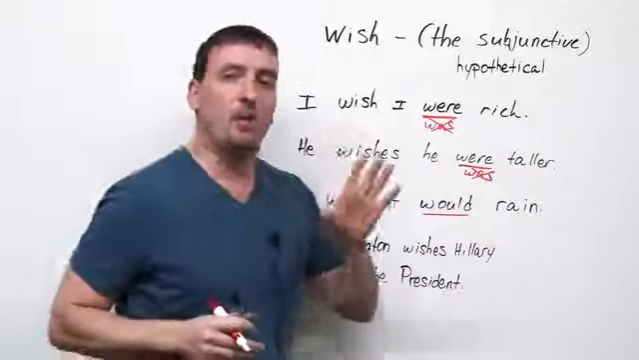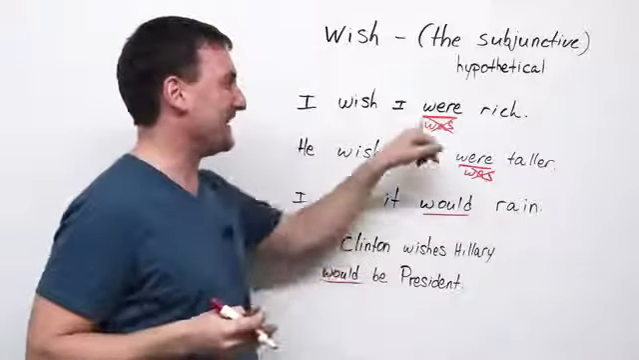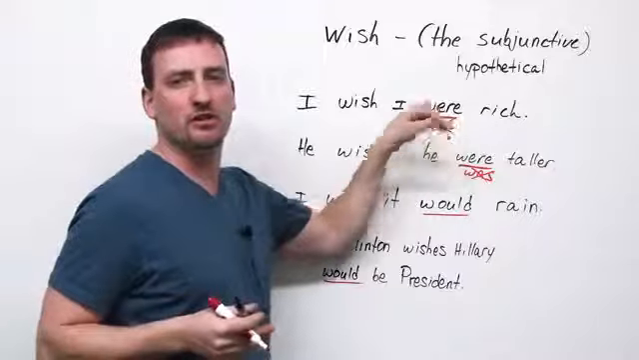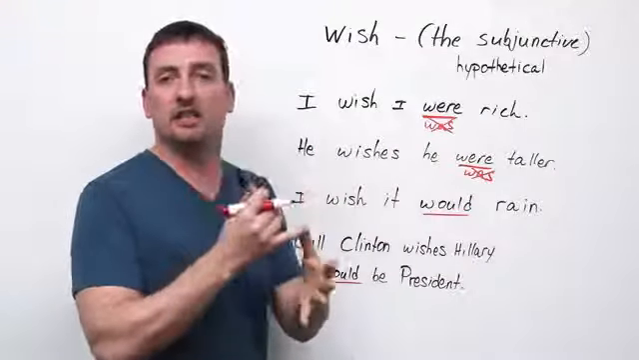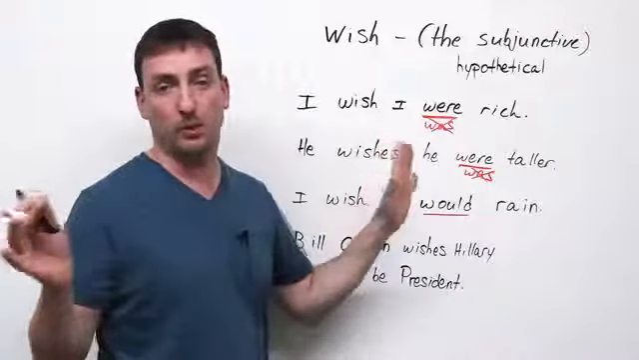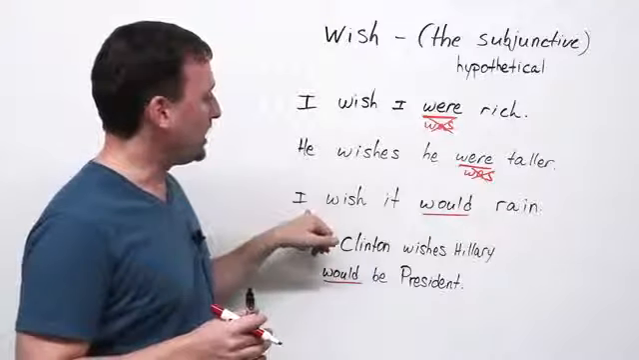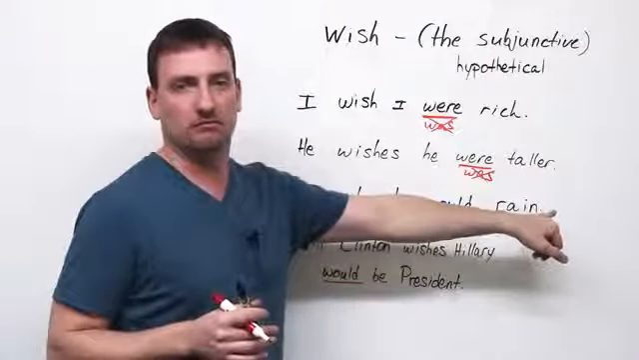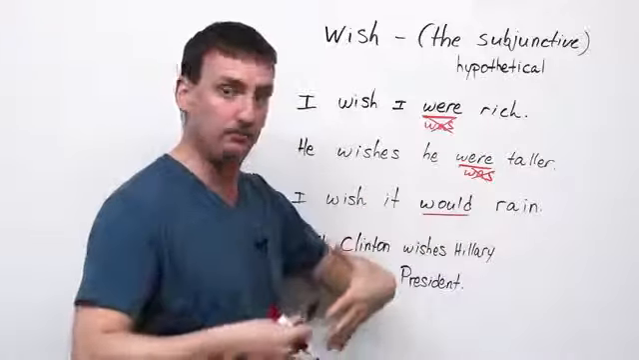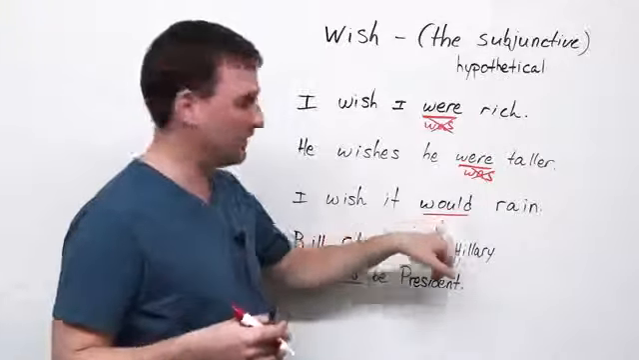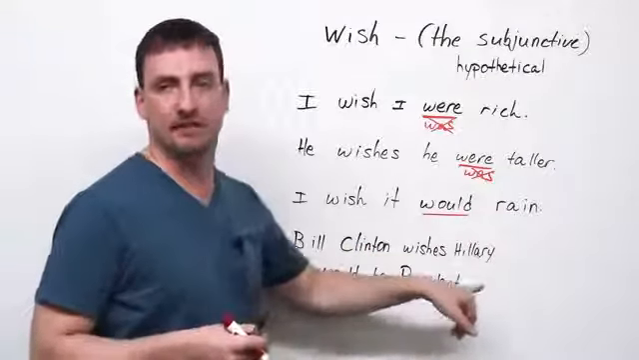Okay, now why? Because. I'm sorry to say it like that, but that's how it is. Always use were, never use was. I, you, he, she, it, they, we, were. Sorry, I almost said was. Were, always. I wish it would rain. Now here we're talking about an action verb, rain, like to come down, rain. So we use would. Bill Clinton wishes Hillary would be president.